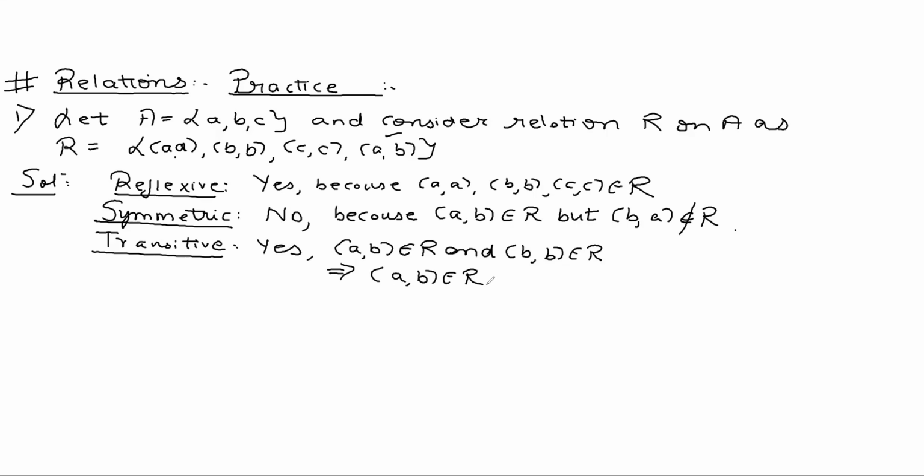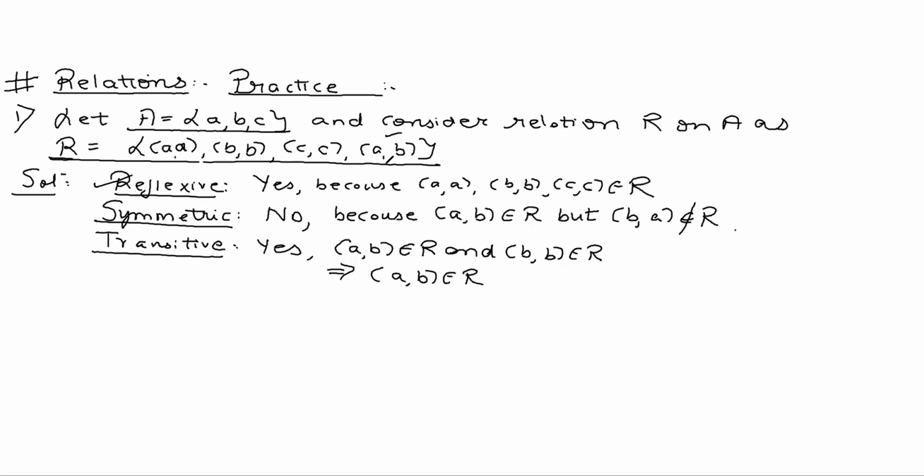So for this question, this is reflexive because (A,A), (B,B) and (C,C) all belong to R. This is not symmetric because (A,B) belongs to R, but (B,A) does not. It's transitive because (A,B) and (B,B) belonging to R implies (A,B) also belongs to R.